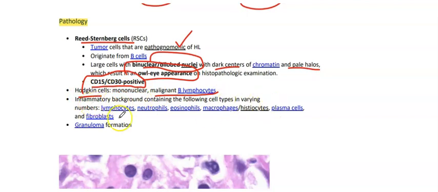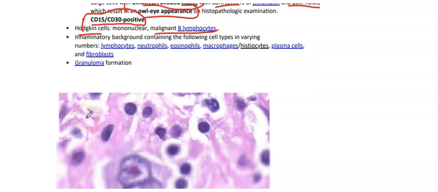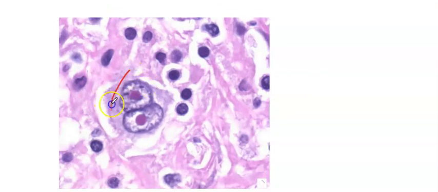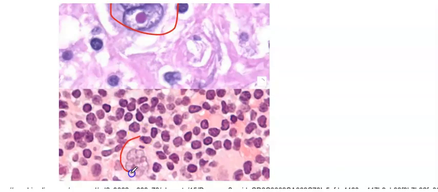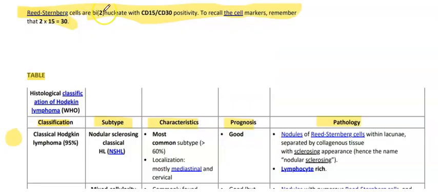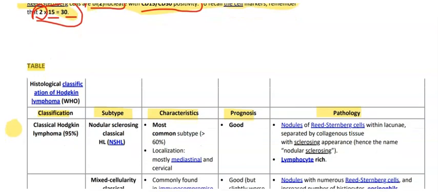The inflammatory background contains the following cell types in varying numbers: lymphocytes, neutrophils, eosinophils, macrophages, plasma cells, and fibroblasts, and there will be granuloma formations. So these are the Reed-Sternberg cells with owl eye appearance. These are binuclear cells, and these are the popcorn cells which are present in nodular lymphocyte predominant Hodgkin lymphoma. The Reed-Sternberg cells are binucleate, two nuclei, with CD15, CD30 positivity. To remember, 2 multiplied by 15 equals 30. So 2 nuclei, and CD15 and CD30 markers positive in Hodgkin lymphoma.